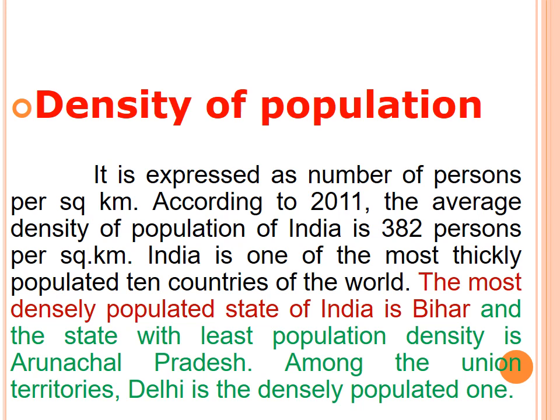In mountain areas also the population will be very low. In forest areas also there are only some people, yes or no? In Andaman and Nicobar the population will be very low. But in the plain areas and the plateau areas, the people choose those areas to live. They settle their life in those areas, not in desert areas or mountain areas. So the population level will be very low in mountain and desert areas, but in the plateau areas the population level will be very high. Got it? The people are choosing the areas.